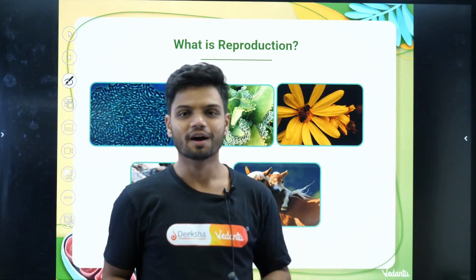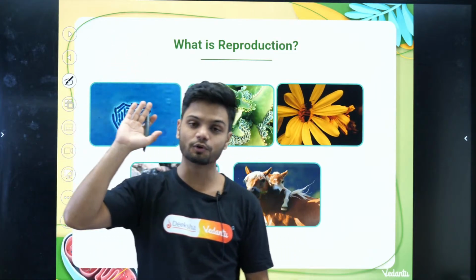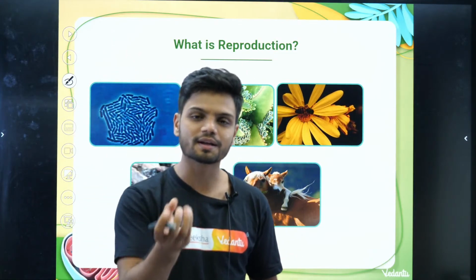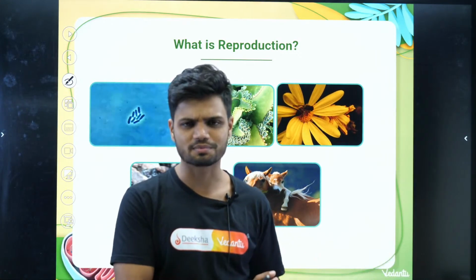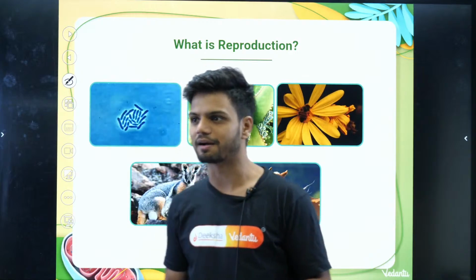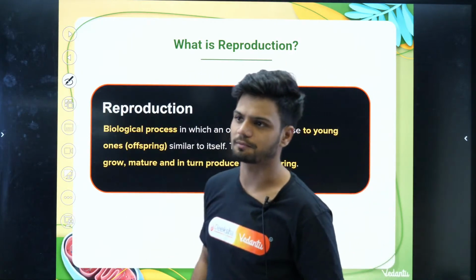Okay, then you'll say, don't come to me, sir, you told every organism will do reproduction. But there are some organisms which cannot do reproduction. We call them sterile organisms. Okay, now don't come later on to me back. Now if you want a definition, yes,